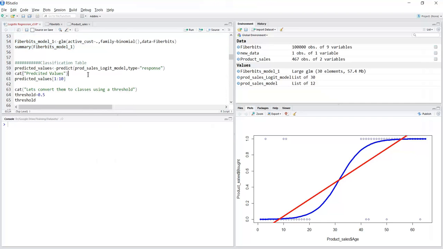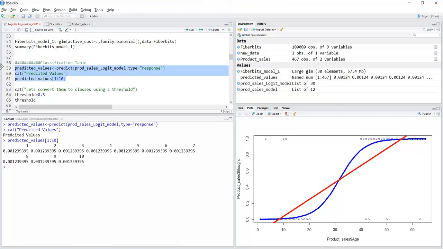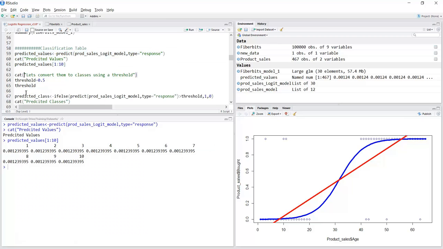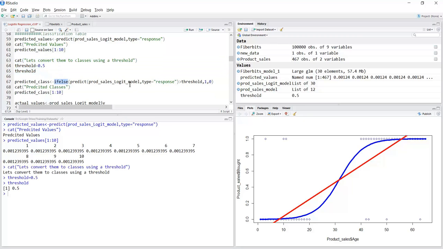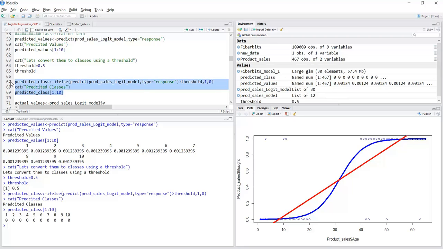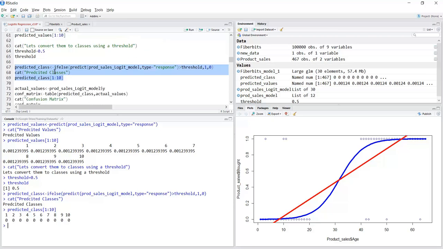So let's try to do this. Here are the predicted values. I'm taking the product sales data. I just need to use the predict function, and then these are the predicted values. Let me see the first 10 predicted values. All these are the predicted values, simply the probabilities. I'm taking the threshold as 0.5. If the predicted value is greater than the threshold, that is greater than 0.5, it is 1, otherwise 0. I'm just simply writing that. These are the predicted classes.